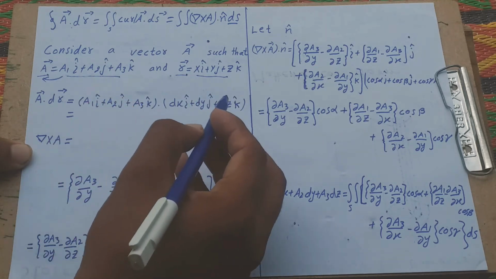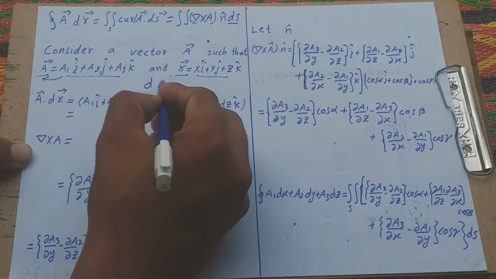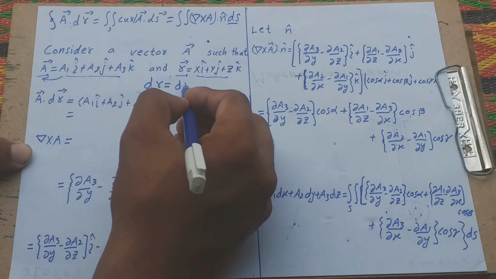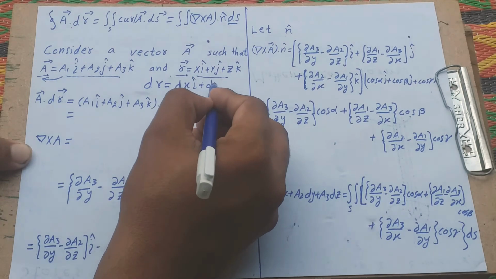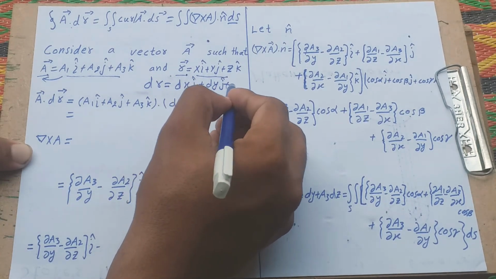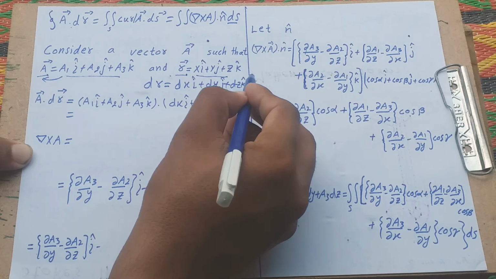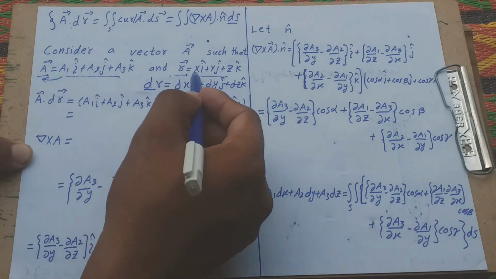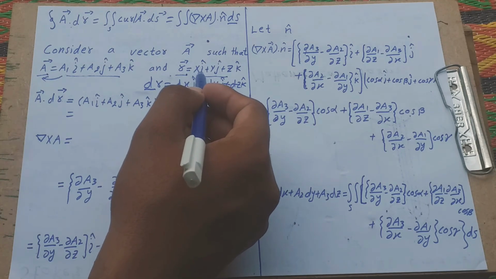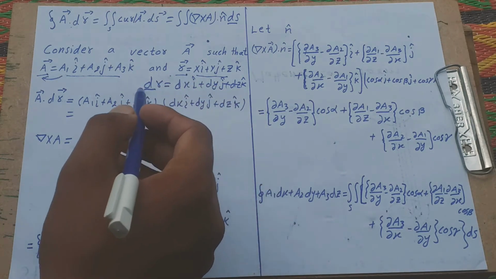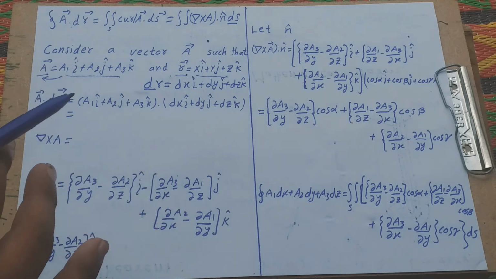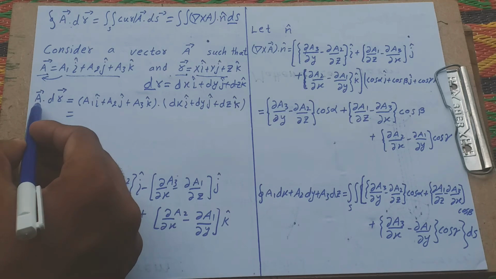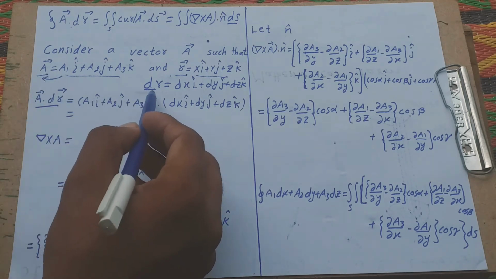Then we take the derivative, so dr is written as dx i plus dy j plus dz k. We take the derivative over small patches. This is the position component of r, and we take the derivative of r, converting it into small elements. Then we take the dot product between A and dr.